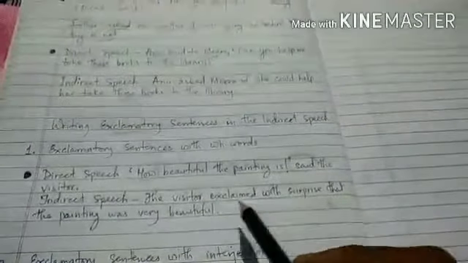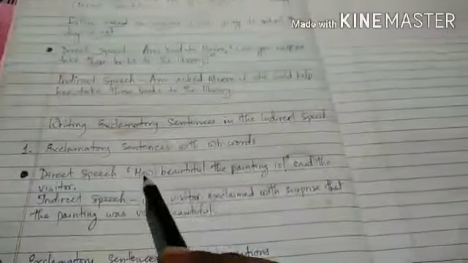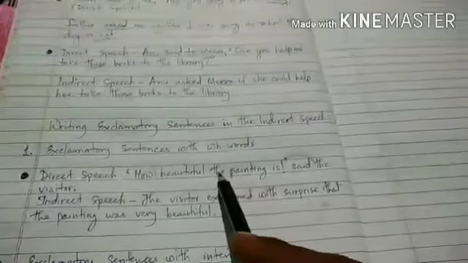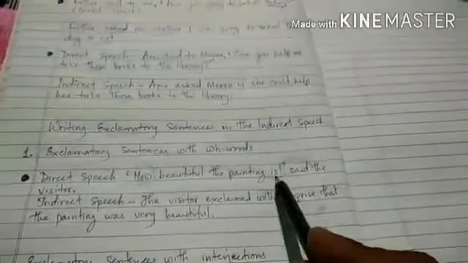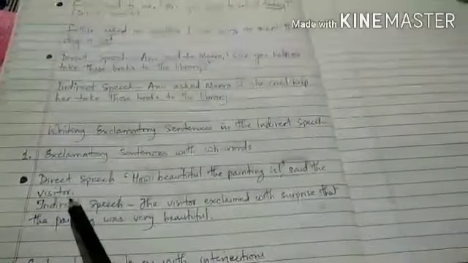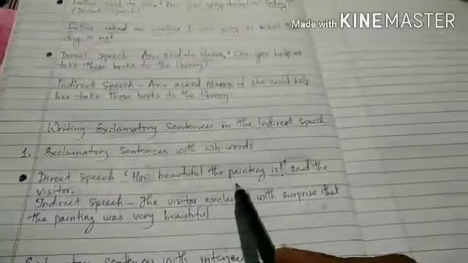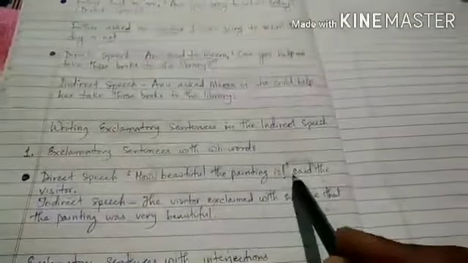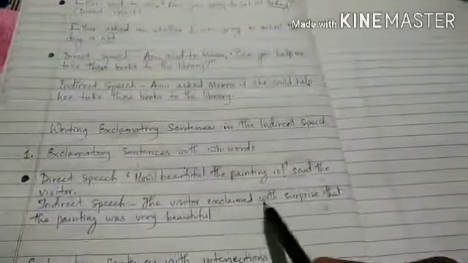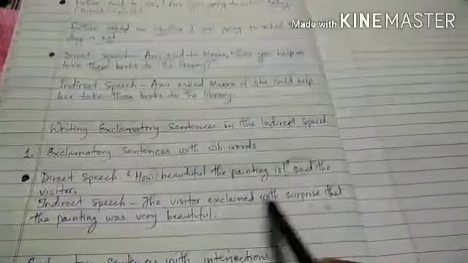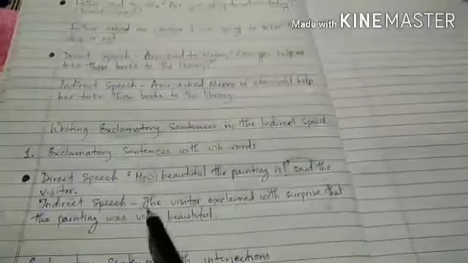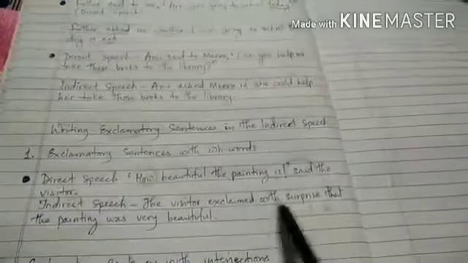Okay, like here, how beautiful the painting is, said the visitor. That means the visitor is very much surprised to see the beauty of the painting. Okay, so here we can change this said into exclaimed with surprise. Exclaimed with surprise. Okay, like the visitor exclaimed with surprise.